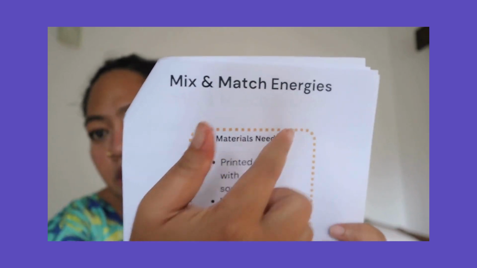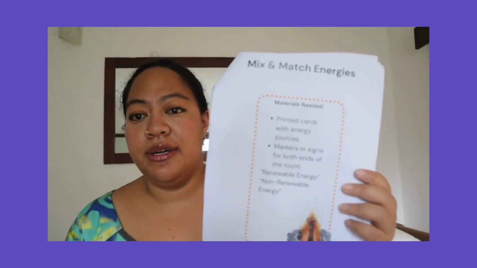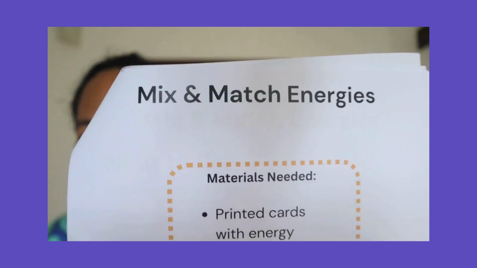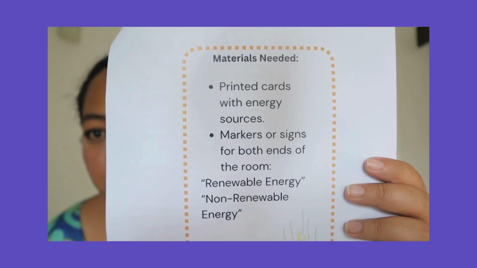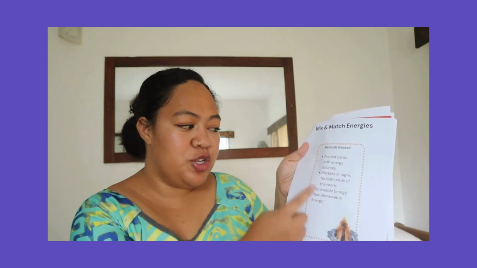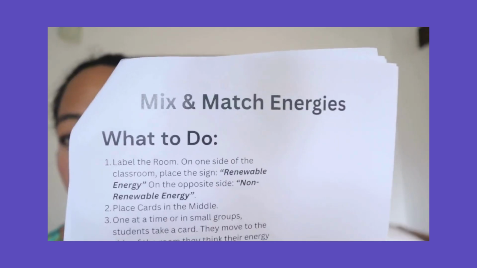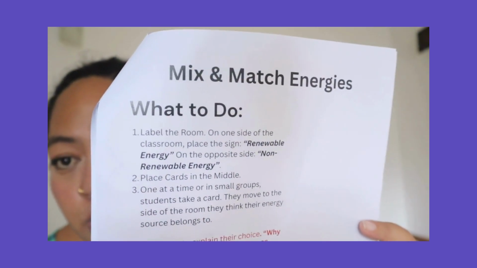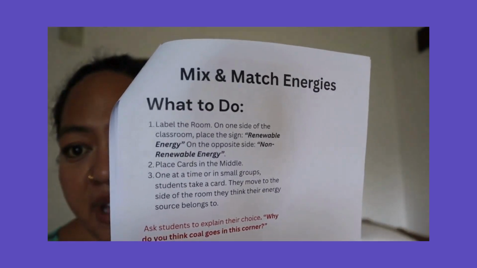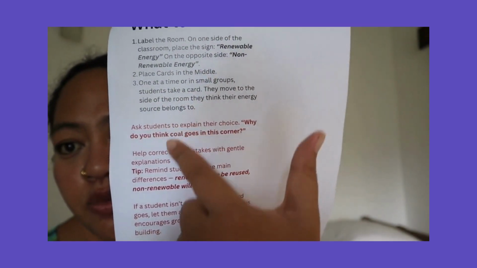So here, this activity is called Mix and Match Energies. Materials: the printed cards with energy sources and the markers and signs for both ends of the room, these are in your science tab. This page as well. Mix and match energy. So what to do. This is all the information for you.